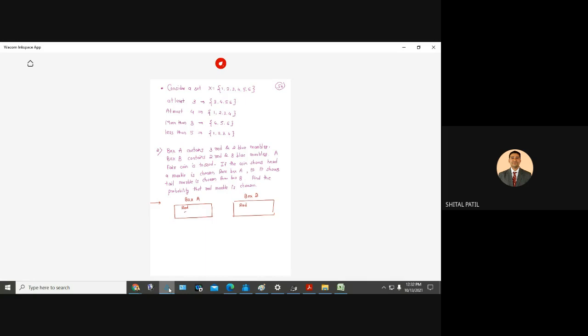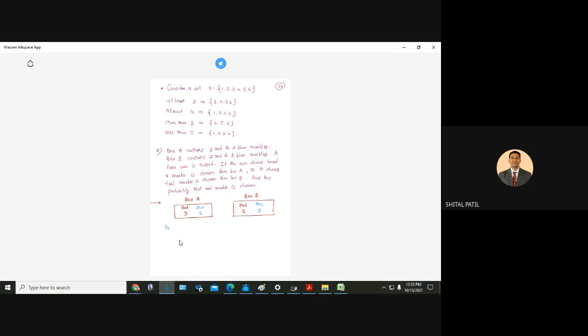How many red are there? 3. 2. We have blue marbles. Okay. Now we have to solve the example. Coin is tossed. So if we get head, what is the probability of getting head? 1/2. Then a marble is chosen from the box A. If we get tail, then marble is chosen from the box B. So we have to find probability of getting red marble.